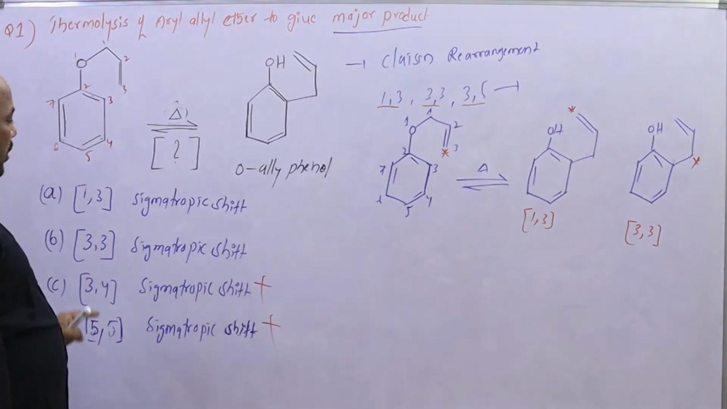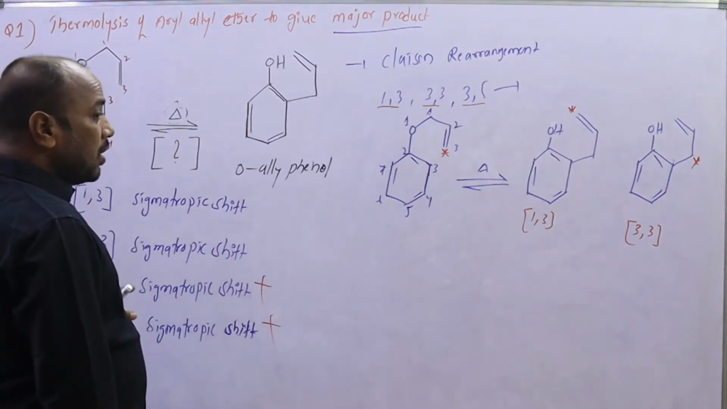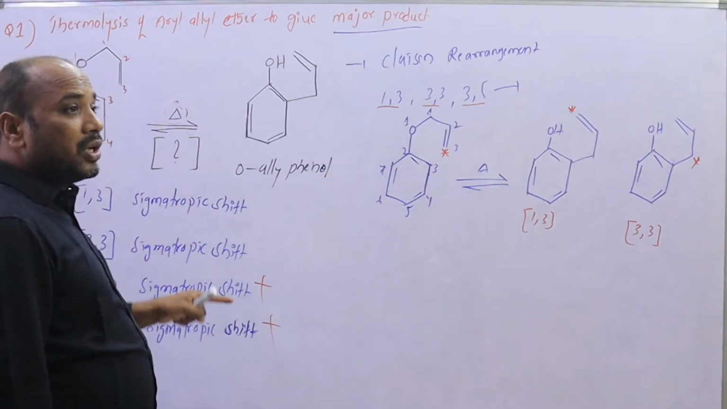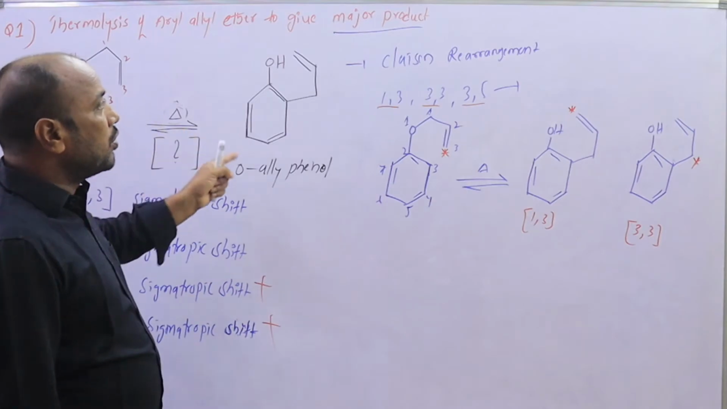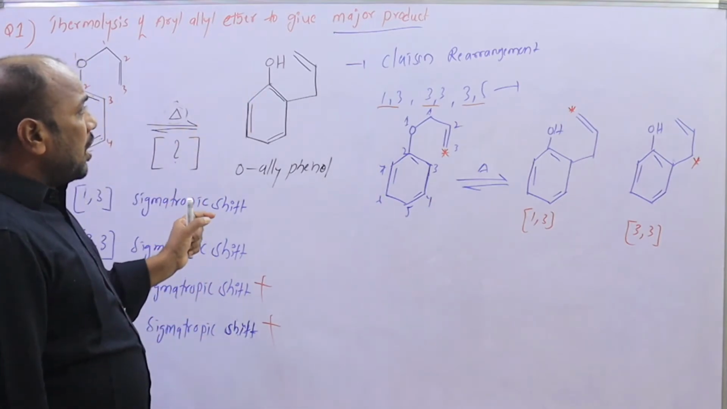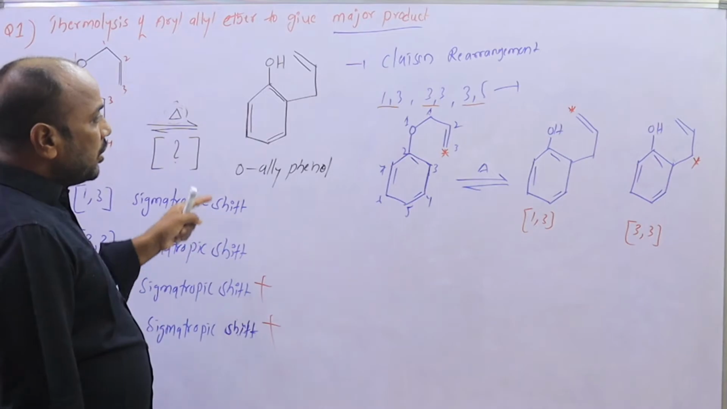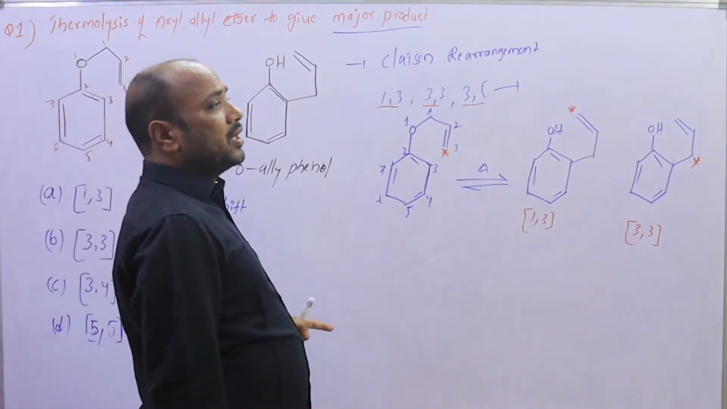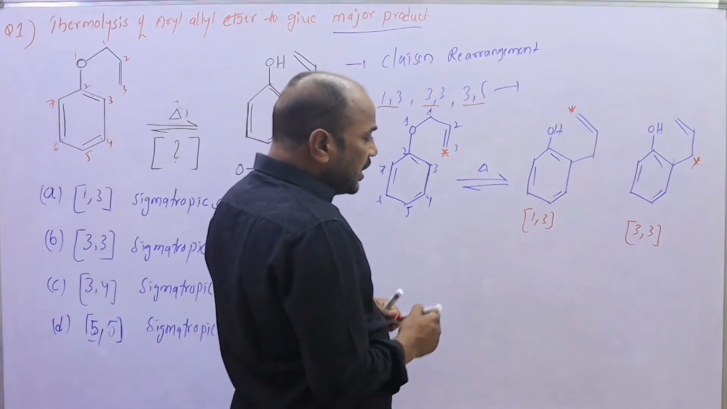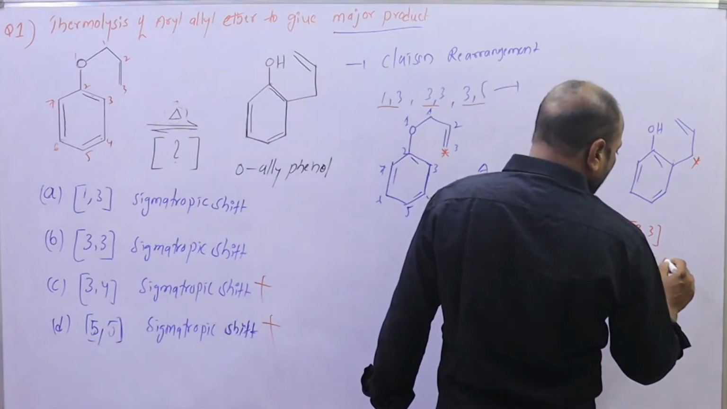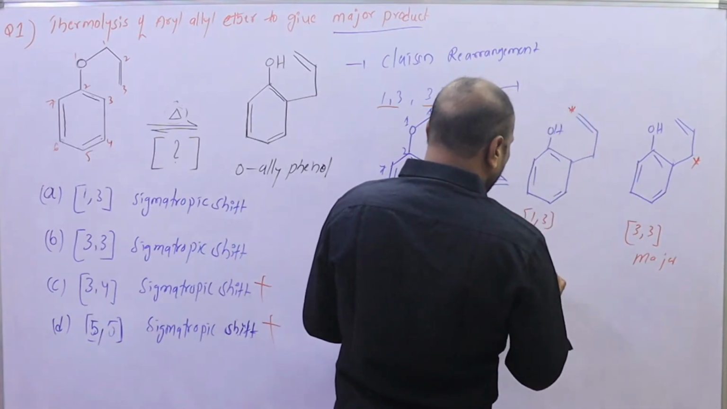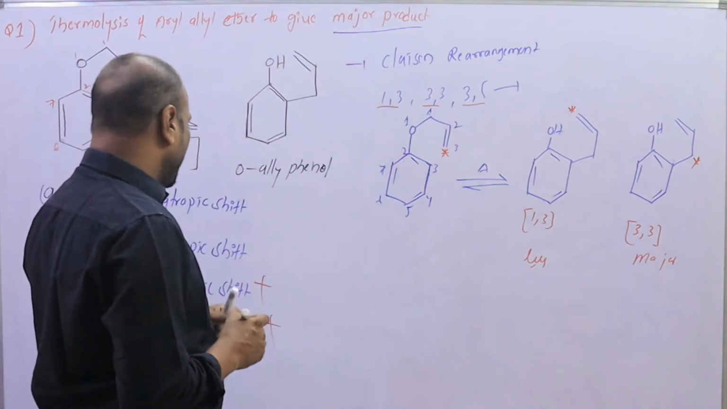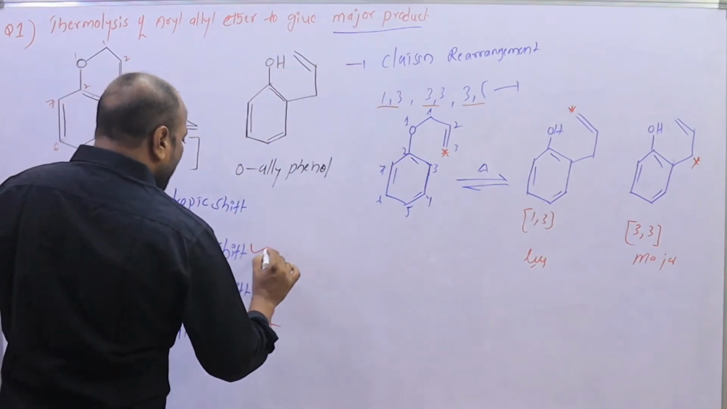But for the major product, which one is involved, the 1,3 sigmatropic shift or the 3,3 sigmatropic shift? We need evidence. One is major and the other is minor. So the major product comes from the 3,3 shift. So 3,3, option B, is correct.